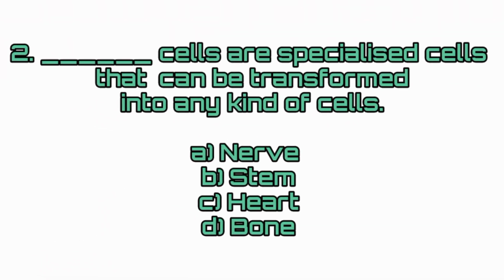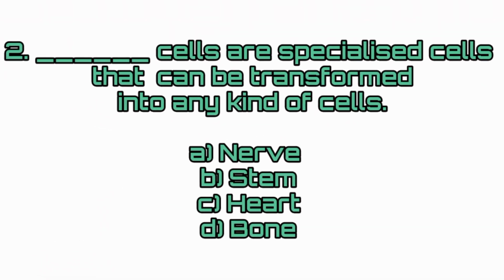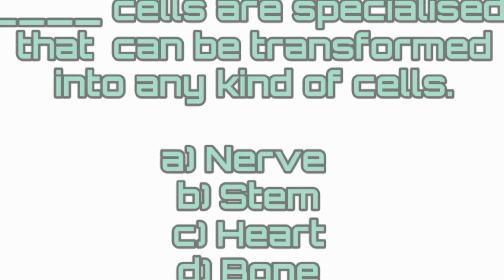Dash cells are specialized cells that can be transformed into any kind of cells. Answer: option B, stem. Stem cells are specialized cells that can be transformed into any kind of cells.